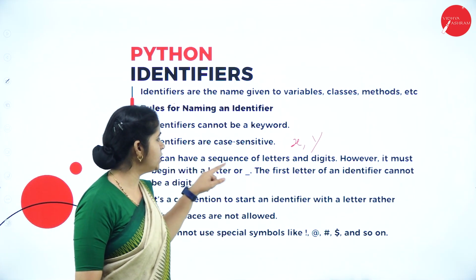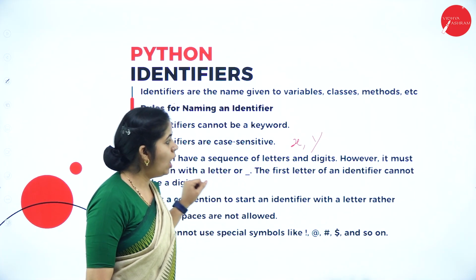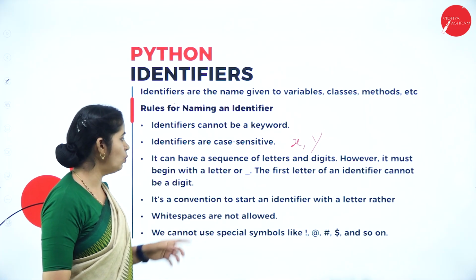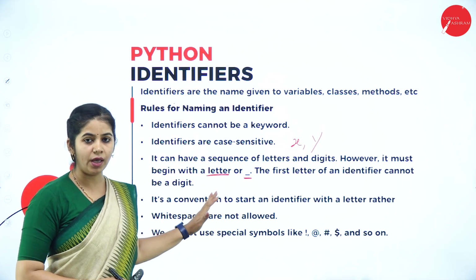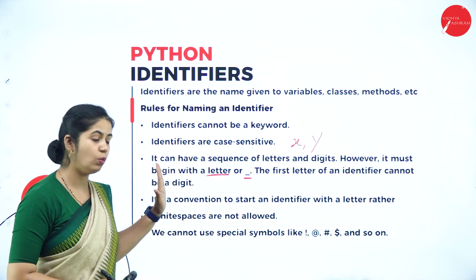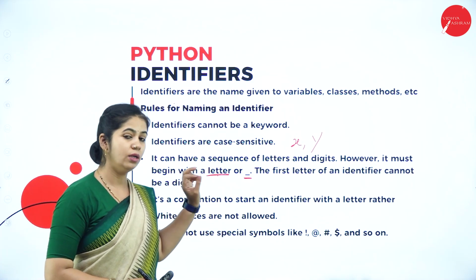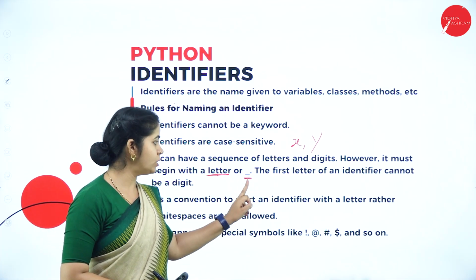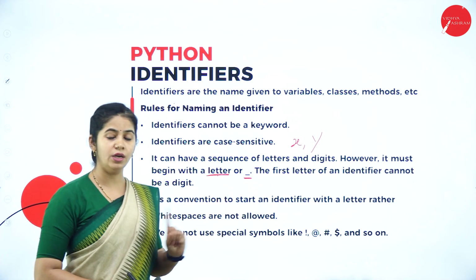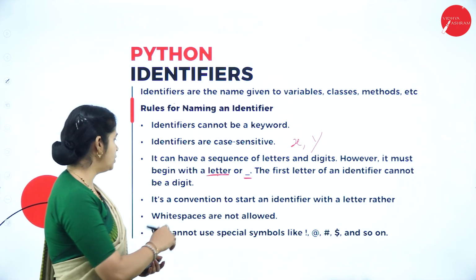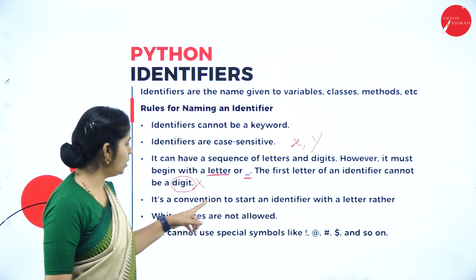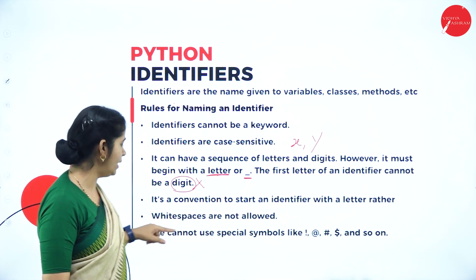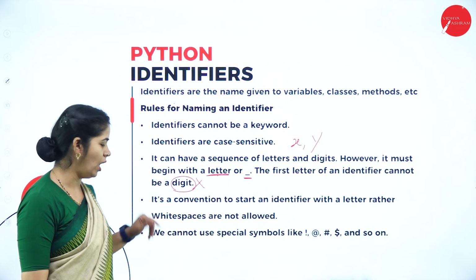Then it can have a sequence of letters and digits. However, it must begin with a letter or an underscore. An identifier should always begin with a letter, or it should begin with an underscore. The first letter of the identifier should not be a digit. Okay, it is convenient to start the identifier with a letter rather than a digit or underscore.